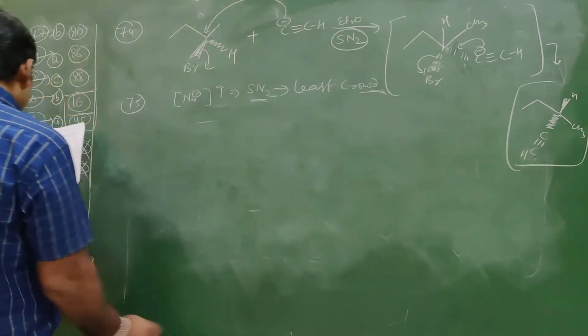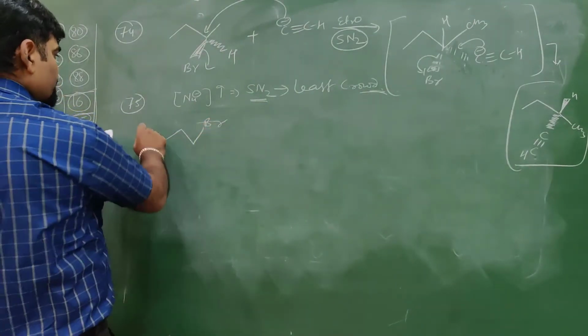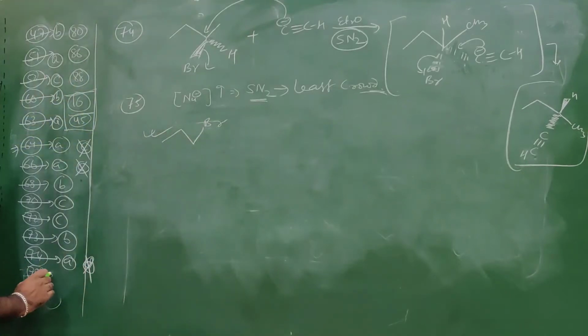C. First option is this. Obviously in first option least crowd. So 75 answer is A. See what is given answer? Given answer is A.